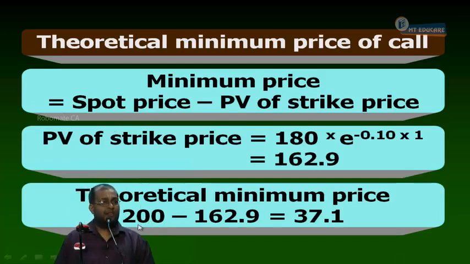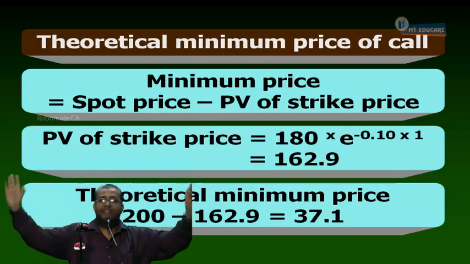What is the spot price? 200. What is the strike price? 180. After 1 year, discounted to today, how much is it? 162.9. 200 minus 162.9 gives you what? The minimum value of the call, 37.1. This is over, everybody up to this.